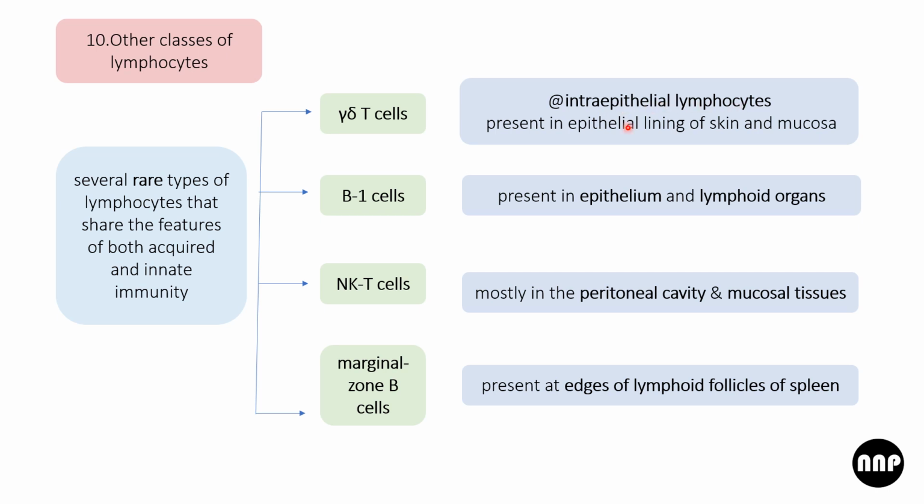These are intraepithelial lymphocytes present in the epithelial lining of skin and mucosa. Gamma delta T cells and B1 cells we have in epithelium and lymphoid organs. NK T cells we have mostly in the peritoneal cavity and the mucosal tissues. Marginal zone B cells are present in the edges of the lymphoid follicles of the spleen. So finally, these 10 components are there, and we have discussed all the mechanisms of innate immunity.